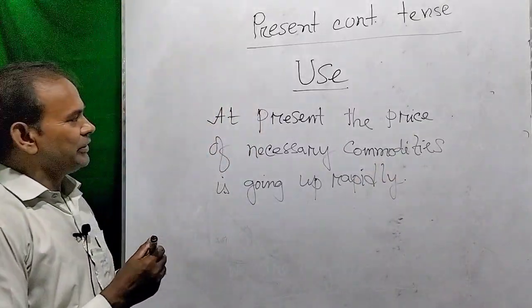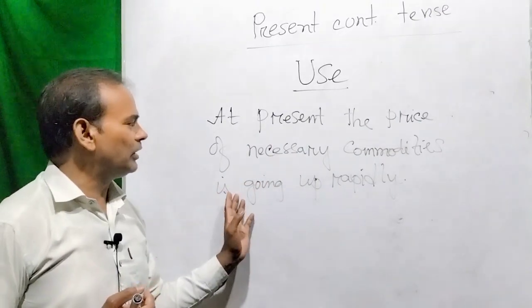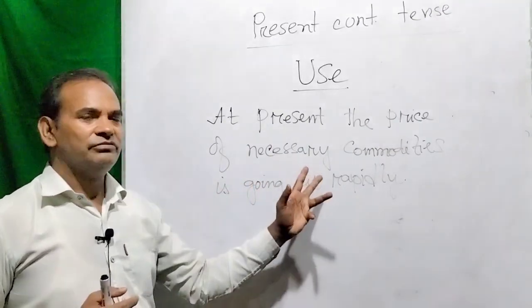Dear viewers, try to understand. At present the price of necessary commodities is going up rapidly.